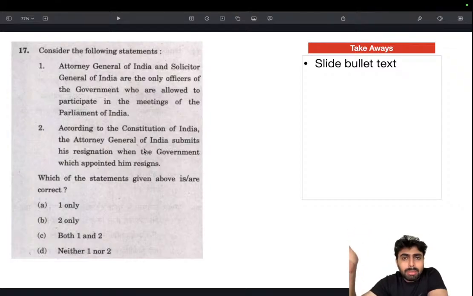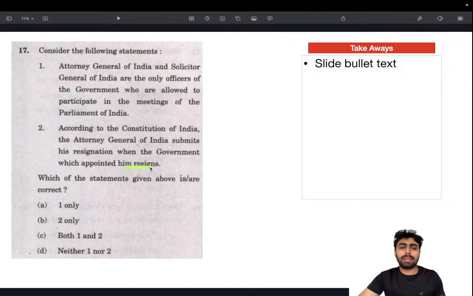Imagine if another government is coming and the Attorney General is kept, there is a good chance that they can be kept also. There is no provision for that, but usually in practice the Attorney General resigns, because the way they are appointed is to defend the government that was in power. So it kind of brings in a conflict of interest, and usually the Attorney Generals resign.